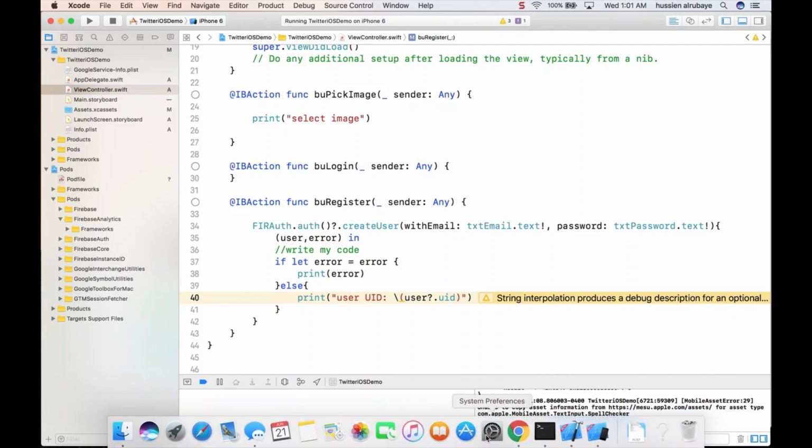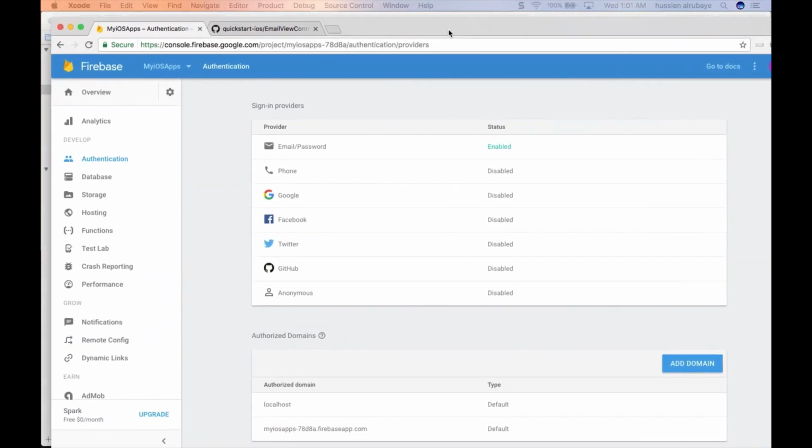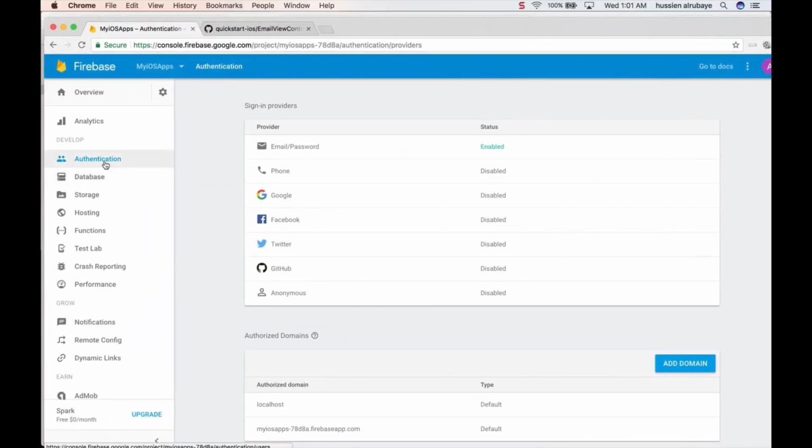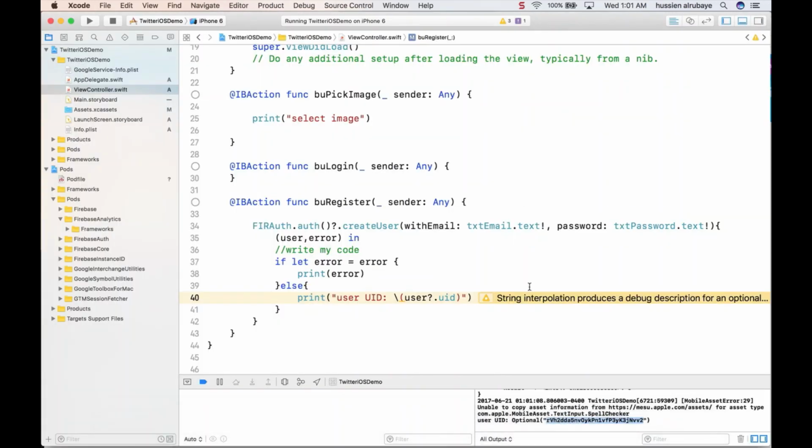Okay, so what is going on? Let me see what is going on in the Firebase console. If you go to the Firebase console and go to authentication, you will see it just created a new user for us with that email and the unique password for him. If you see, it just printed this UID for me, which is here, this UID. You could get it this way only because it was shown as optional.